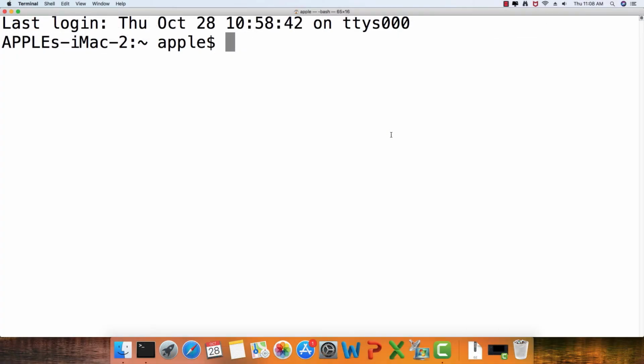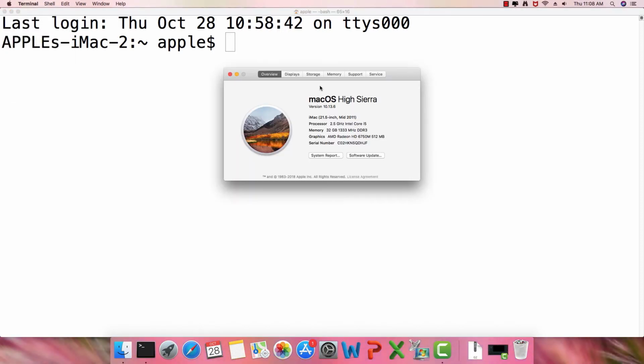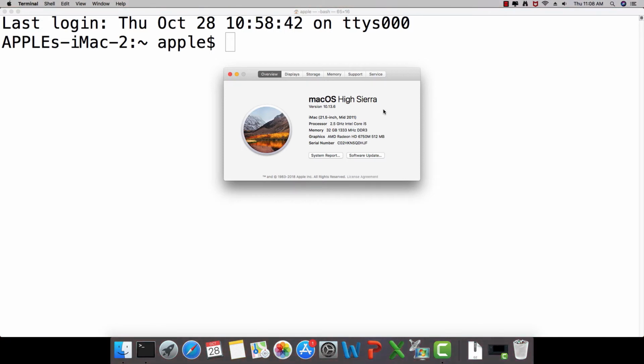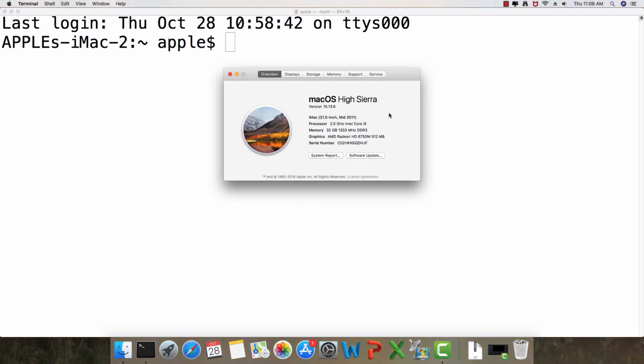Before getting started, I'm going to show you the version of macOS that I am working with. I'm working with a very old version of macOS. If you click on the Apple symbol here and click on About This Mac, it is going to show us the version of the operating system. So this is macOS High Sierra. As of now, this version of macOS is not supported by Apple and its support ended. But I believe that the steps for installation are the same on the latest version of macOS.